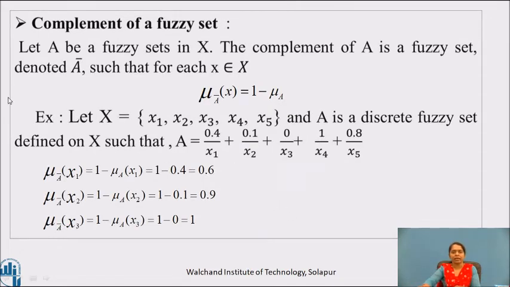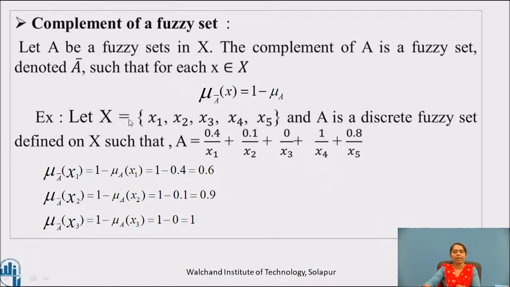We'll see another concept, that is complement of fuzzy set. Let A be the fuzzy set in X. The complement of A is a fuzzy set denoted A bar, such that for each x belongs to X, mu A bar of x is equal to 1 minus mu A of x.